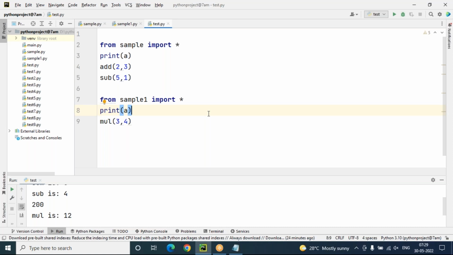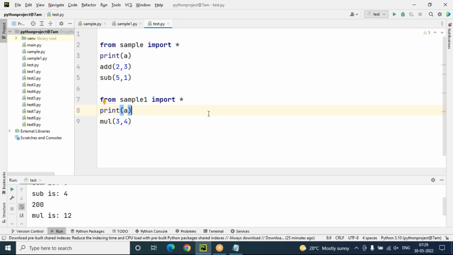But actually, sir, modules are of two types. User-defined modules and predefined or built-in modules. Right now, I'm talking about user-defined modules, because I am preparing my own Python files. But built-in or predefined modules are there too, which come by default whenever we install Python software.